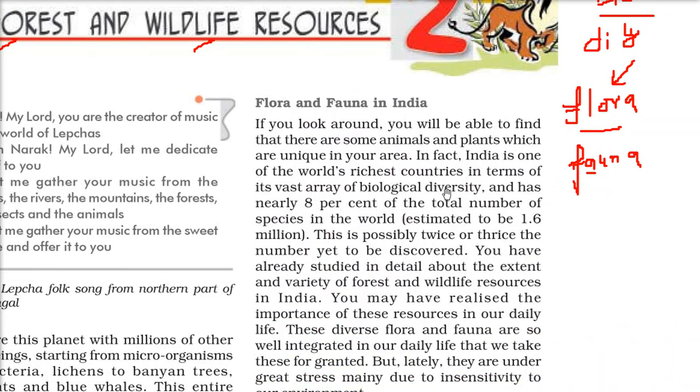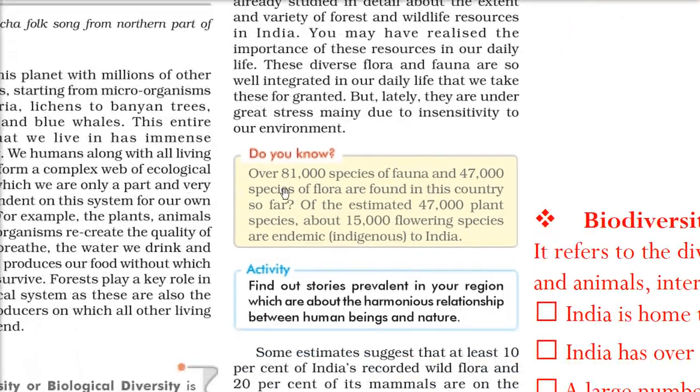We are very rich in biodiversity. Around 8% of the total number of species in the world, that is around 1.6 million, we have. Then 81,000 species of fauna and 47,000 of flora. That is 47,000 plant species and 81,000 animal species, of different sizes and shapes. Of these 47,000 plants, 15,000 are ours, endemic or indigenous to the Indian region.